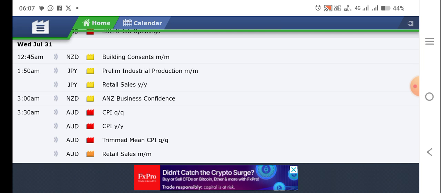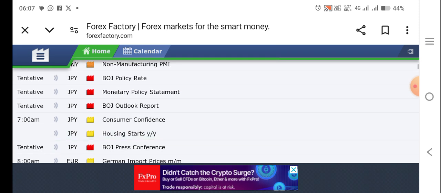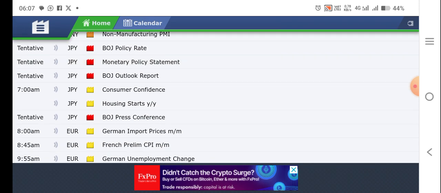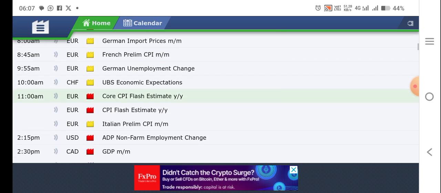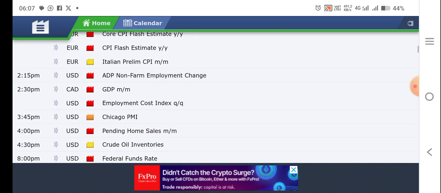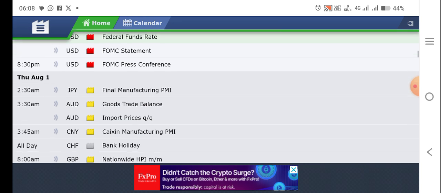We have at 3:30 a.m. AUD CPI. I'll be trading that. I'll also take note of the monetary policy on how it impacts the USD. I'm not trading the Euro CPI flash estimate. Then I'm also looking forward to the CAD GDP on Wednesday. Also, the most important event that I'm looking forward to at 8 p.m. is the USD federal funds rate. So far you have 3 events that I'll be trading.